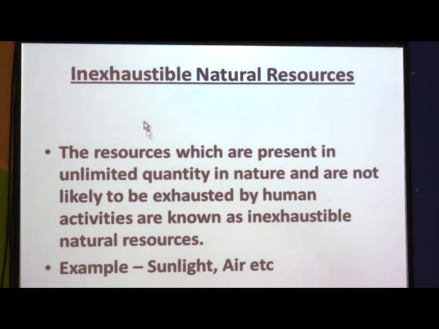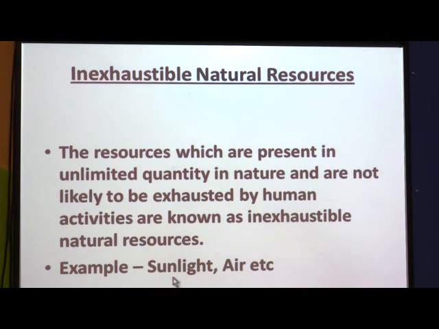These are the resources which we get from nature, but they are present in unlimited quantities. Even if we use them during our different activities, they are not likely to be exhausted. So they are called inexhaustible natural resources.